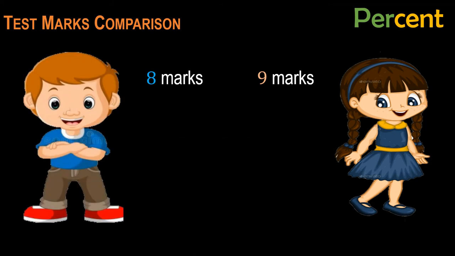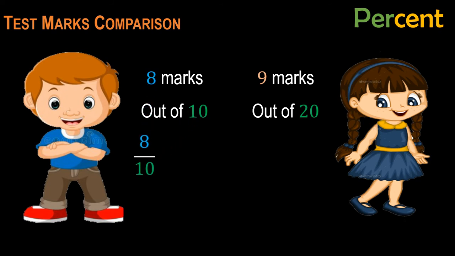Because the test which was taken by Ali was of 10 marks and Ali got 8 marks out of 10, but Sarah got 9 marks out of 20. So now things are confusing. When we compare marks, we have to look at what the total is. To solve this problem, we can just find the percentage of the marks, so we can easily compare who has performed better.